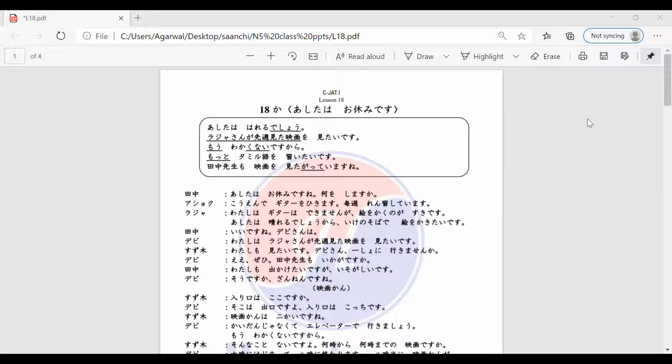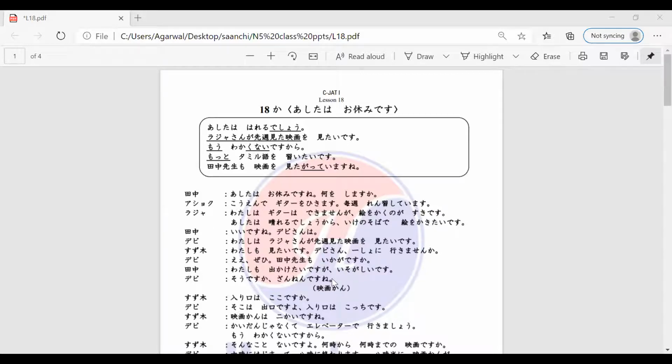Hai, arigatou gozaimasu, Aparna-san. So Tanaka sensei is saying, Watashi mo dekaketai desu ga isogashii desu. So I also want to go out, but I am busy. Right? So, the next one, Vishnupriya-san, can you read the dialogue for me?